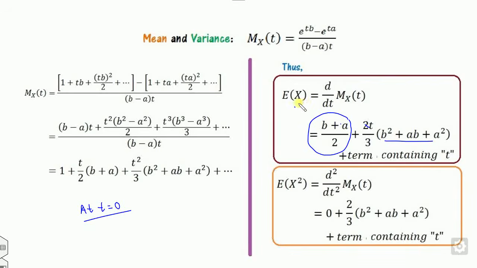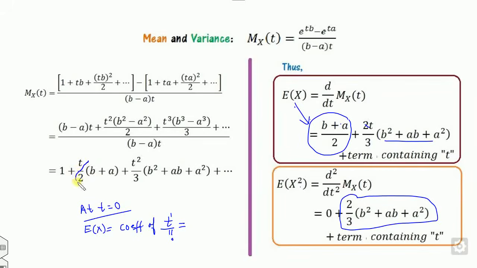So this is my E of X, and what is E of X square? This whole part is 0. This is my E of X square. Otherwise, you can calculate it this way: the coefficient of t raised to power 1 upon 1 factorial is b plus a by 2, and look, this is the same. What is E of X square? It is the coefficient of t raised to power 2 divided by 2 factorial. So t square is here, but 2 factorial means 2 is not there.